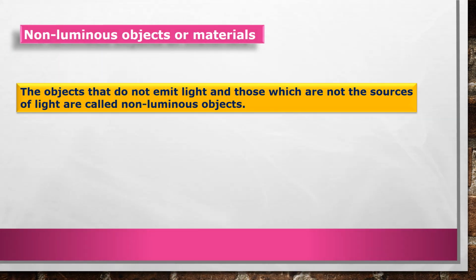Now, non-luminous objects or materials. The objects that do not emit light and those which are not the sources of light are called non-luminous objects.